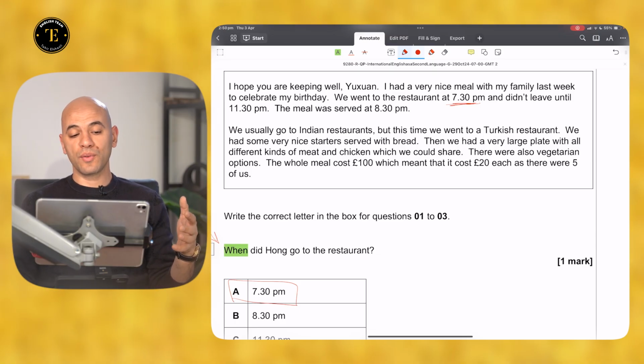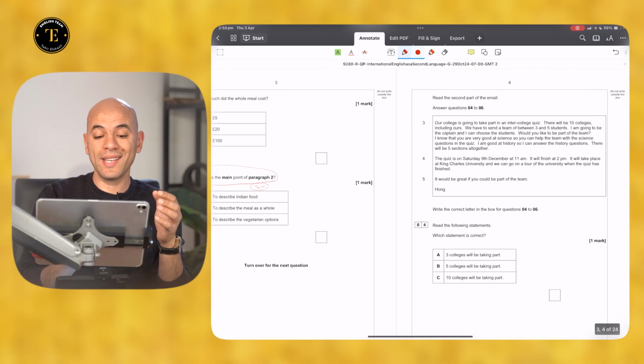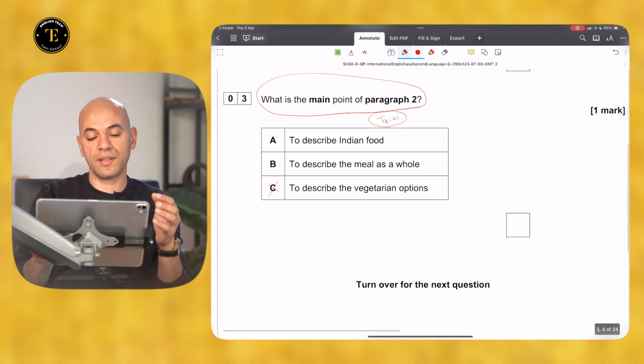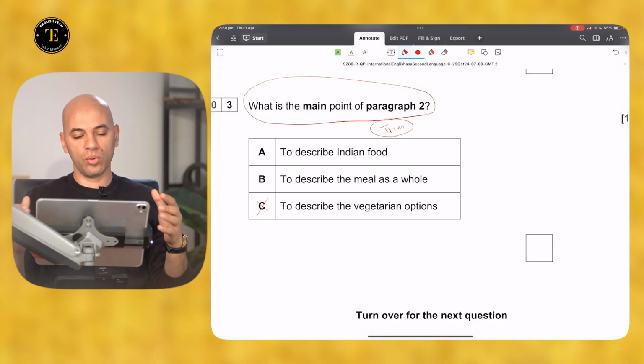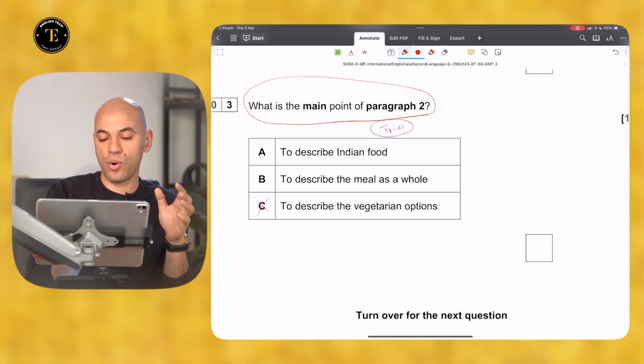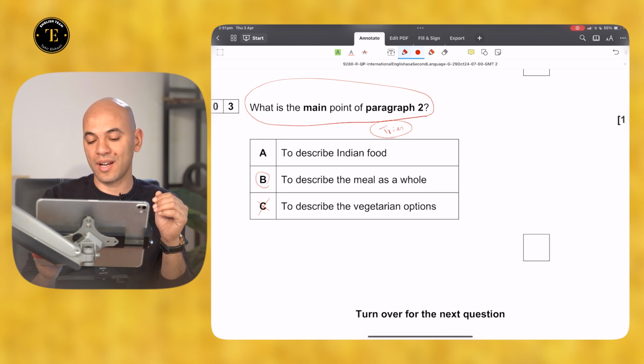There were also vegetarian options. So that's a kind of holistic approach in the description. He's describing it as a whole. So my option would definitely be to describe the meal as a whole.